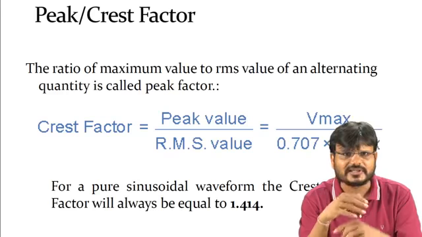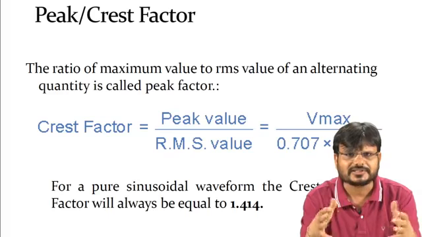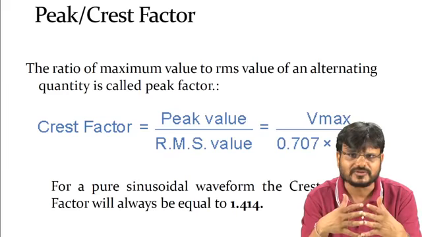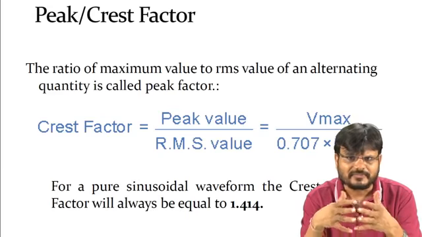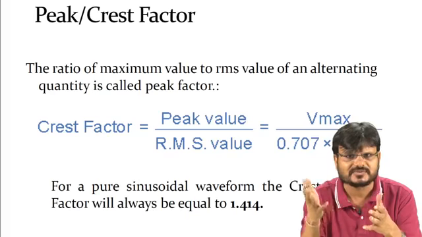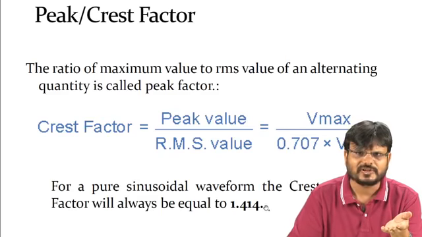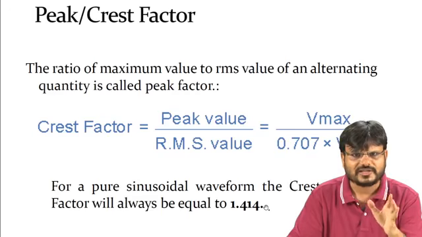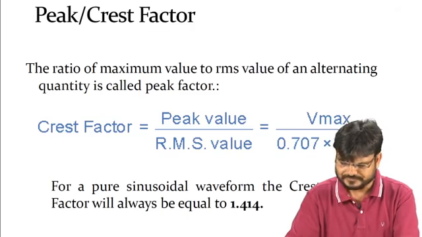Next and last is the peak or crest factor. What is the crest factor? Crest factor is the ratio of peak value to the RMS value. Peak value is basically the maximum value, and the RMS value can be written as 0.707 into Vmax. So Vmax cancels out from numerator and denominator, giving 1 upon 0.707, and after solving it comes 1.414. So for a pure sinusoidal waveform, the crest factor, or peak factor, will be 1.414.